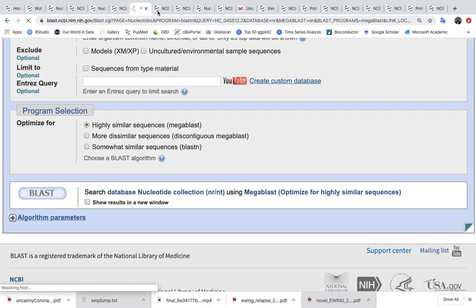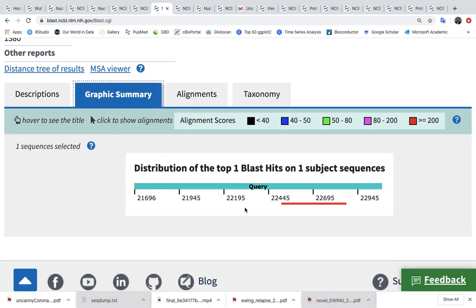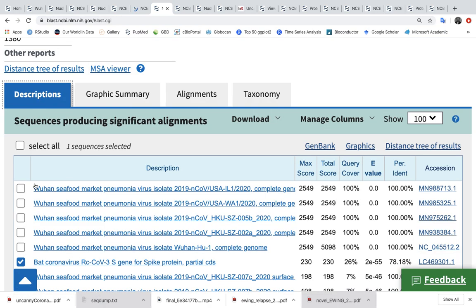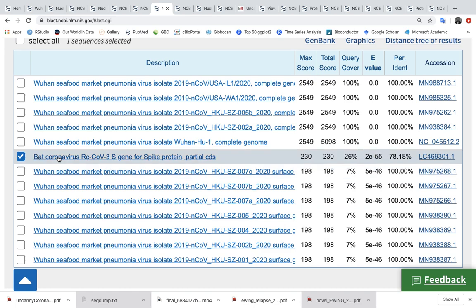And I did this before, so I hope I have the result. Yeah, here we go. So if we blast it, it will align only a short segment of this region to another virus. See the name of this virus. Here we go. So there is no other virus, only this bat coronavirus.